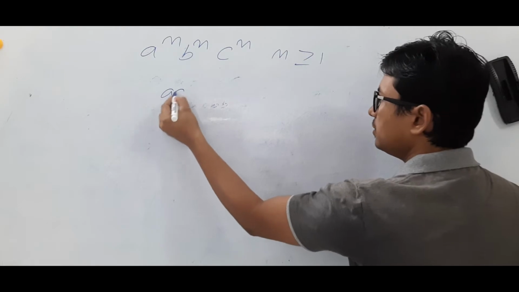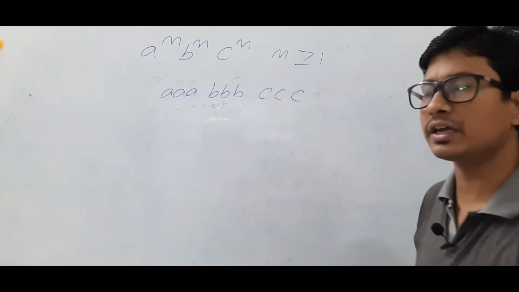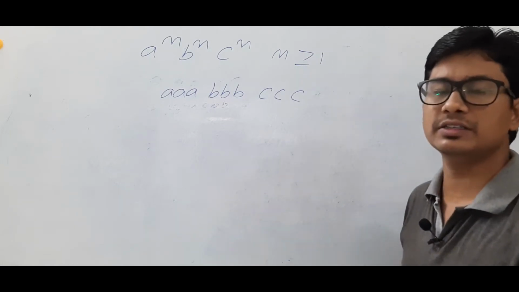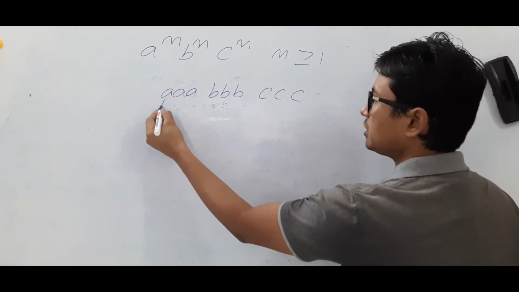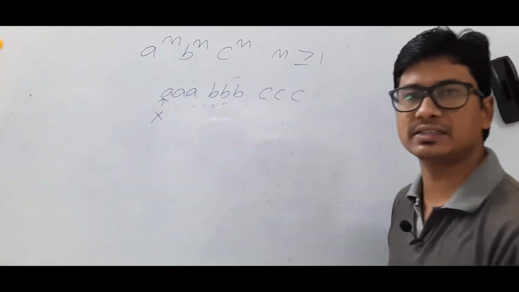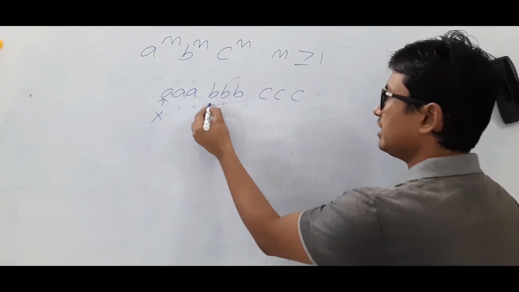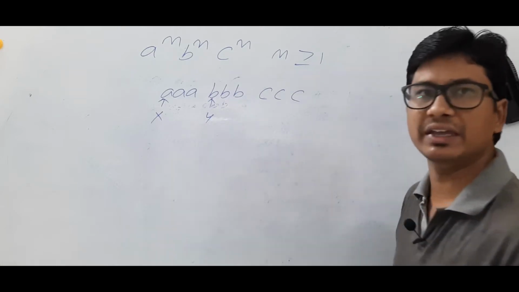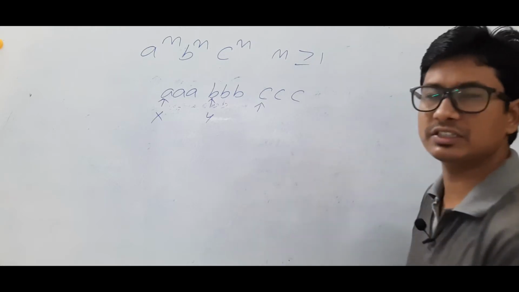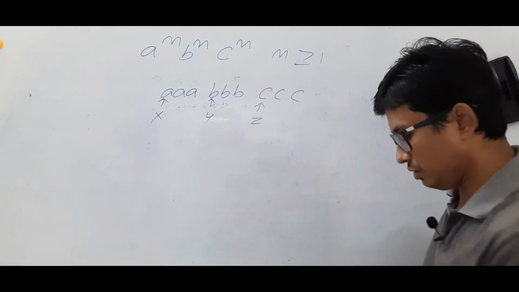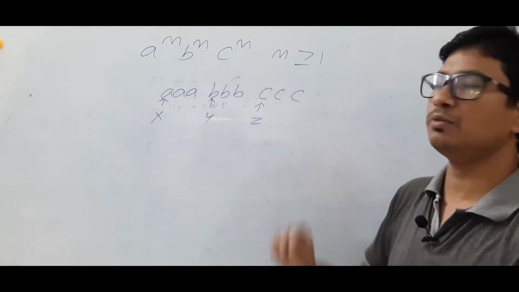If I have A's, B's and C's, then what I can do is simple. Let me first discuss the procedure, then we will construct the Turing machine. So what I will do: first I will convert an a into x. Then I will keep on going, finding the b. Once I find the b, I will convert it into a y. Then I will keep on going and find the first c, and I will convert it into z. So for one a, I am matching one b and one c.